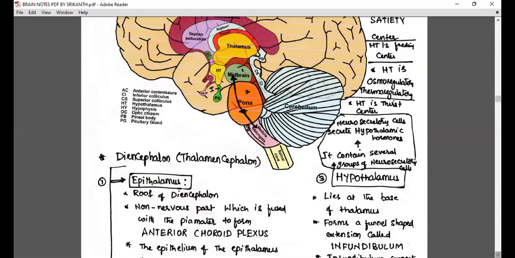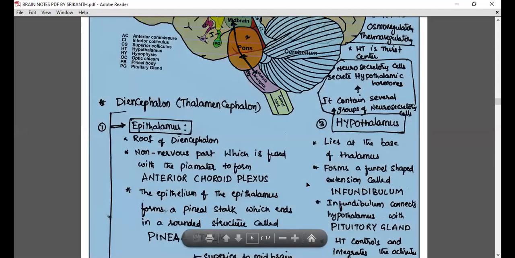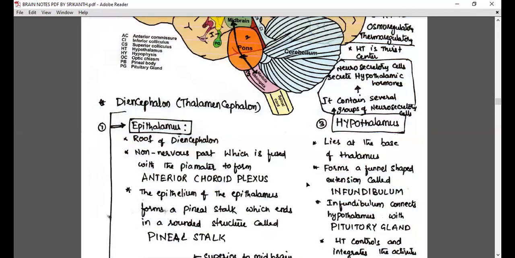The roof of the diencephalon is a non-nervous part which is fused with the pia mater to form the anterior choroid plexus. If you remember, I said this to you, the anterior choroid plexus. That means it is a vascularized portion, a bunch of capillary network associated with the overlying pia mater. Another thing to be remembered here is the pineal stalk or pineal body.